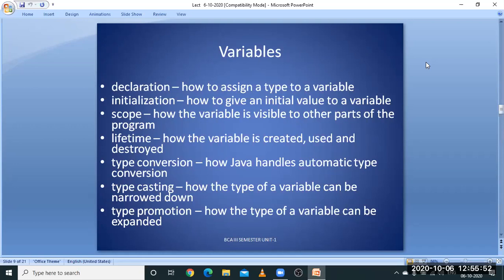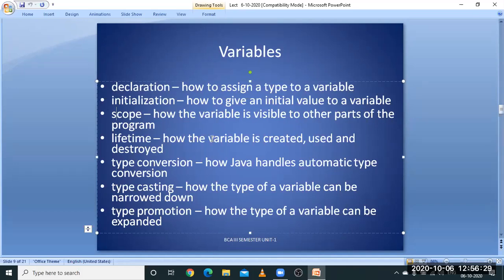So what happens in Java with variables? If you want to use a variable, first of all, you have to declare it. After that, initialize it. Based on the variable, different topics arise: the scope of the variable, the lifetime of the variable, and how the variable is converted from higher to lower. So first we declare, next we initialize. The scope of the variable is nothing but its lifetime, within the scope.